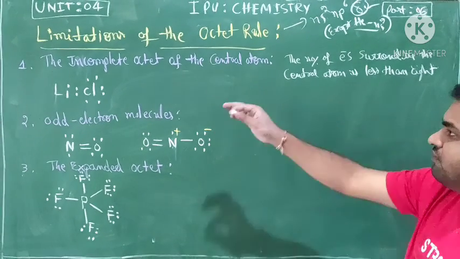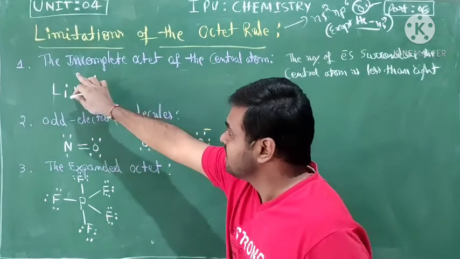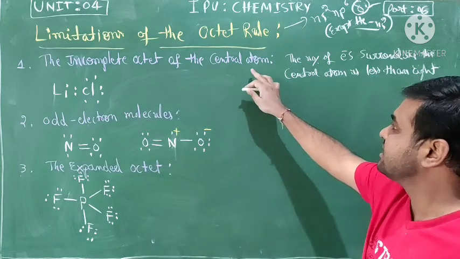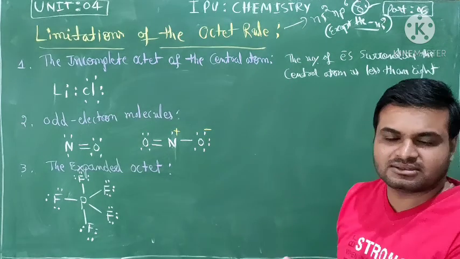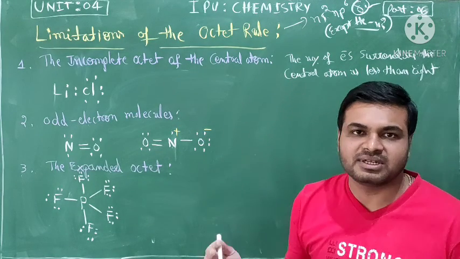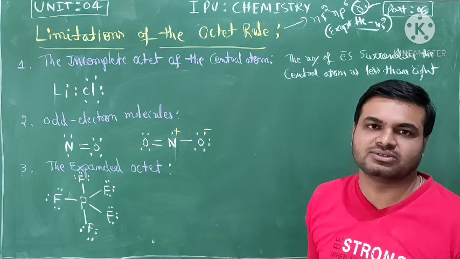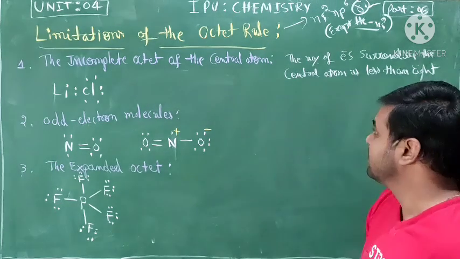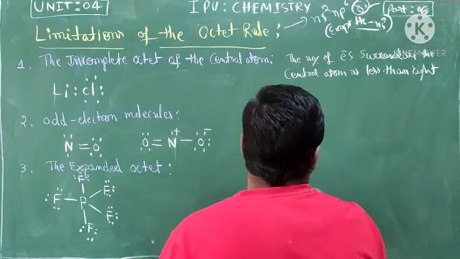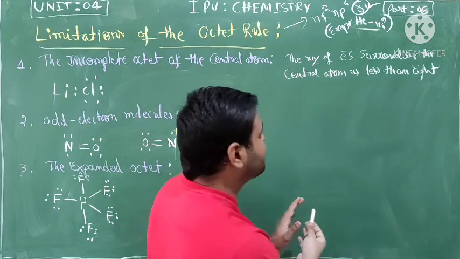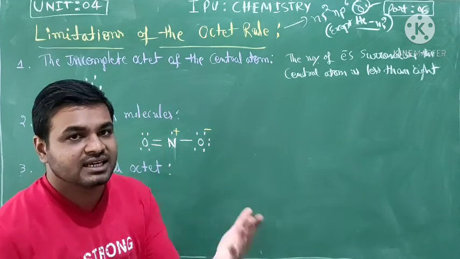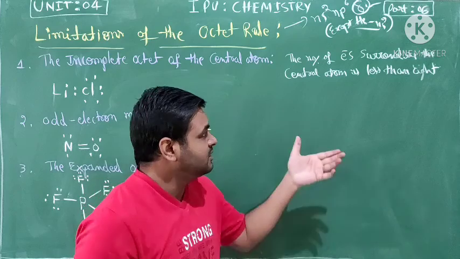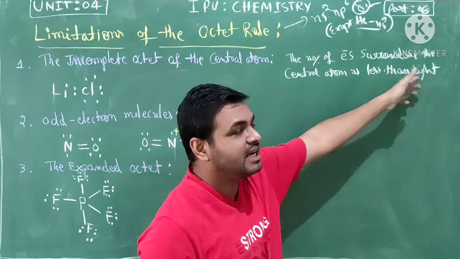So let me go to the first point: the incomplete octet of the central atom. The atom does not obey the octet rule of either 2 or 8 electrons. The explanation is that the number of electrons surrounding the central atom is less than 8.